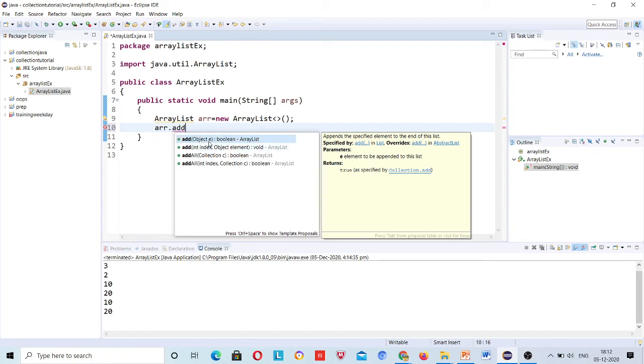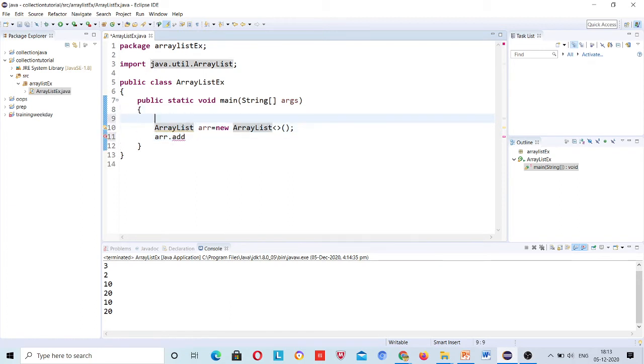When I go deeper into the collections topic, you will understand why I am highlighting this point, that it is storing objects, because in an array you can store only primitive data types. And what is a primitive data type? You are declaring an integer type of array, right? How do we declare it?